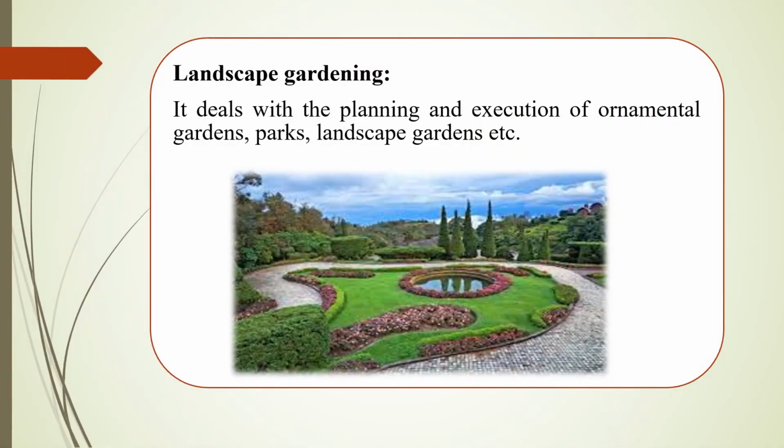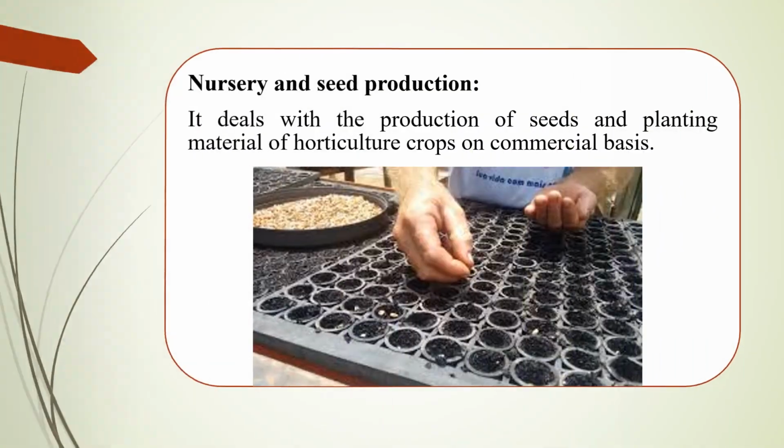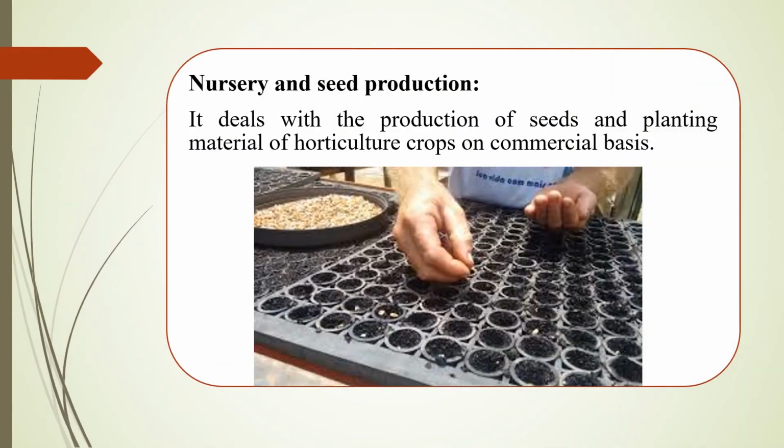Landscape gardening. This landscape gardening is a part of floriculture. It deals with the planning and execution of an ornamental garden, parks, landscape gardens, etc. Next, nursery and seed production. It deals with the production of seeds and planting material of horticulture crops on a commercial basis.